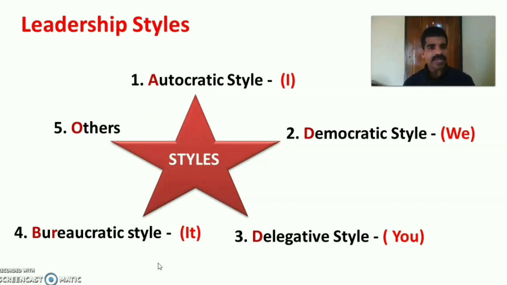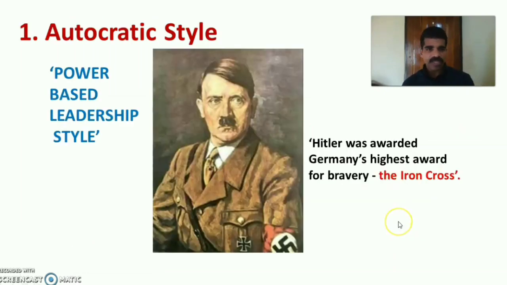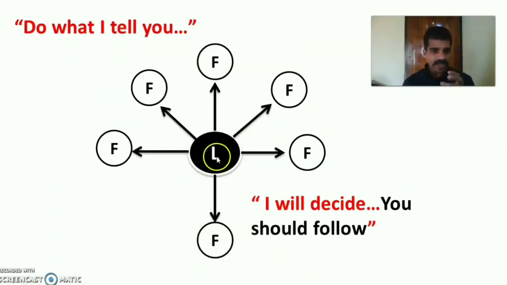Let us explain in detail about these styles. First is Autocratic Style. Autocratic leadership style is the power-based leadership style. So you can remember Adolf Hitler. He had used this autocratic style of leadership. Here you can see the diagram. In the middle part, this is a leader. The leader will decide and the followers, the workers or employees, have to follow what the leader has decided.